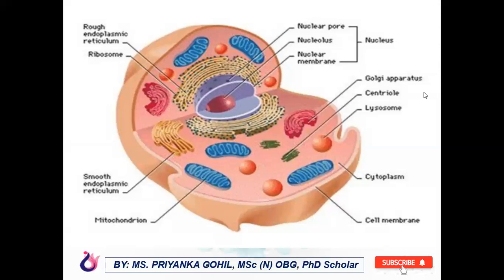Now moving from here, these are the Golgi apparatus. Here we have centrioles. These are the lysosomes, and these structures are mitochondria. So this is the whole structure of the eukaryotic cell, and all these organelles we will study in detail in our upcoming videos. We will see the structure and functions of the organelles.